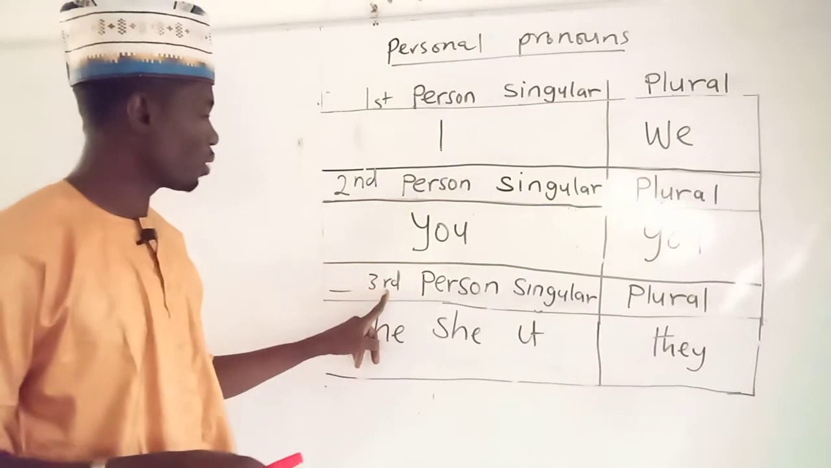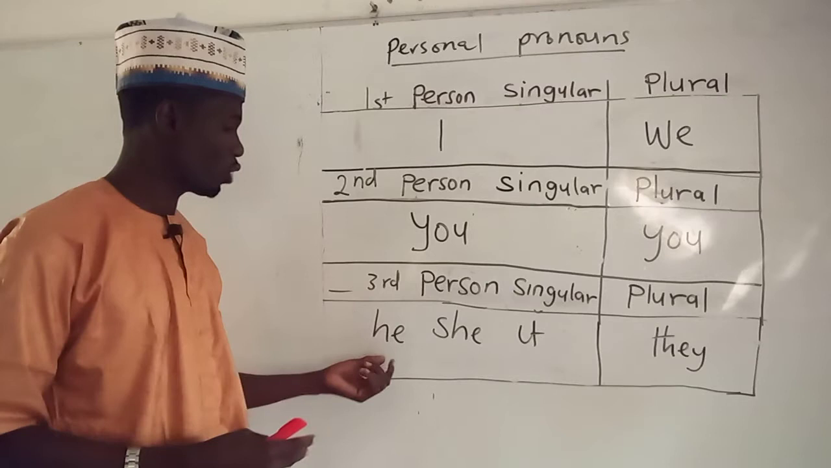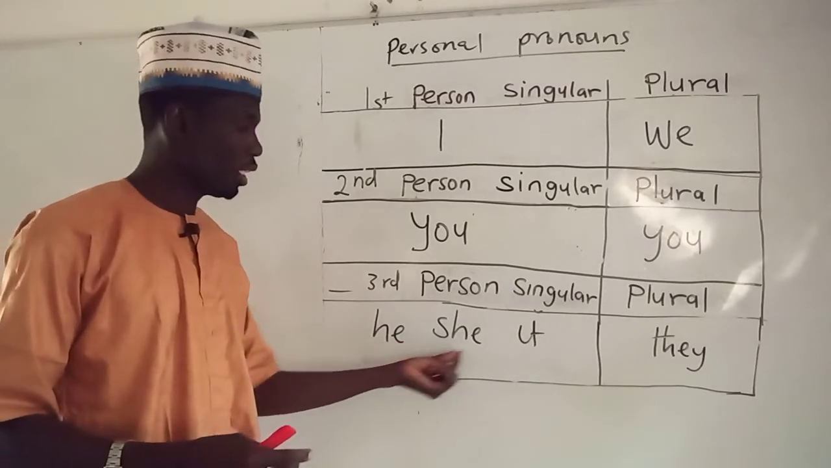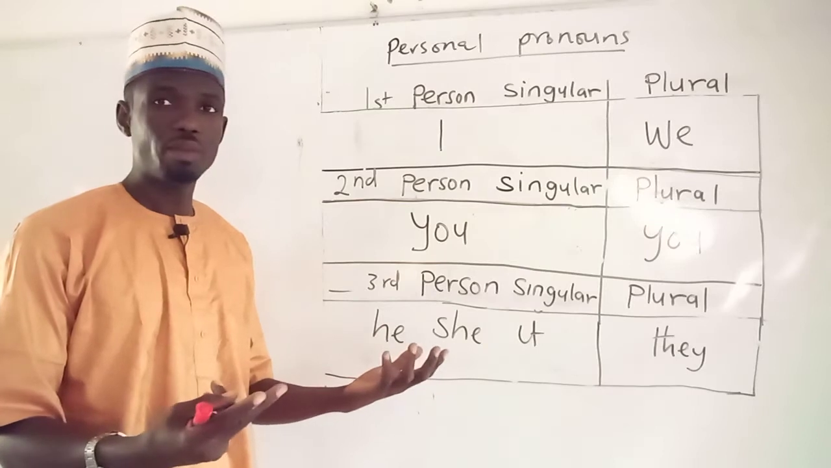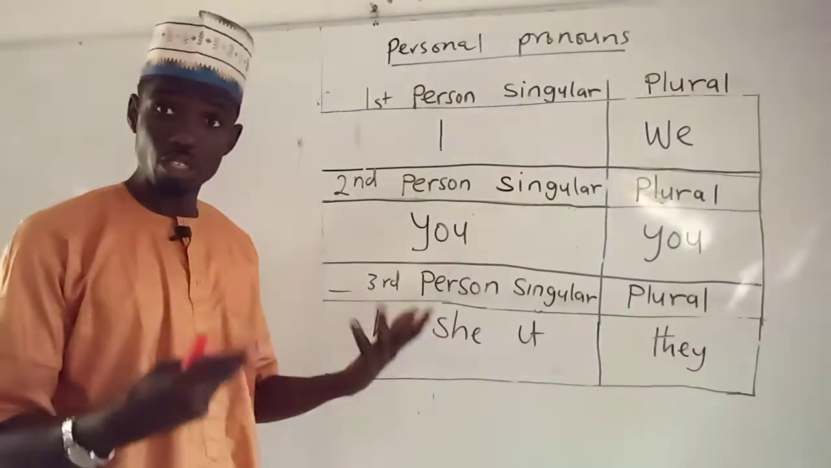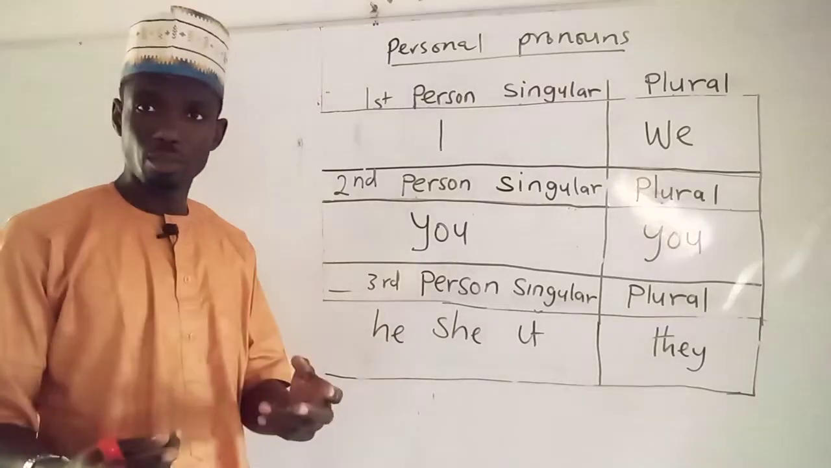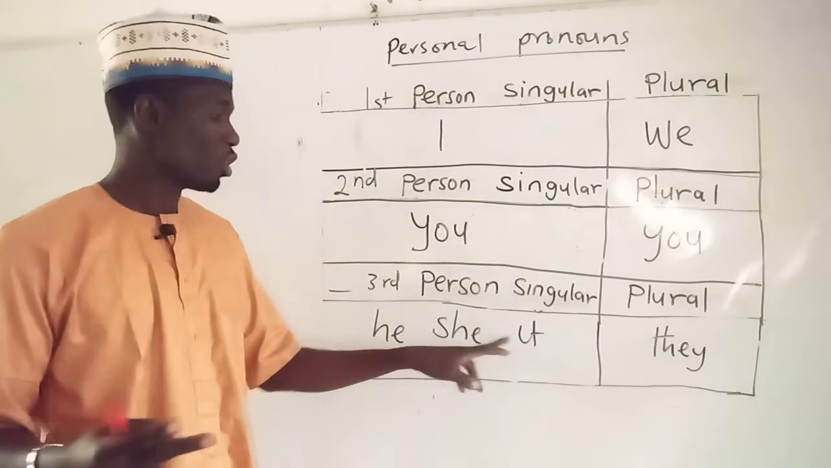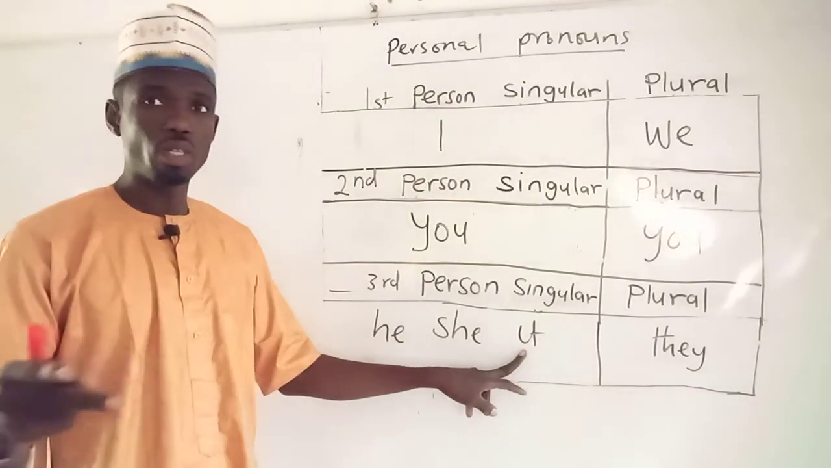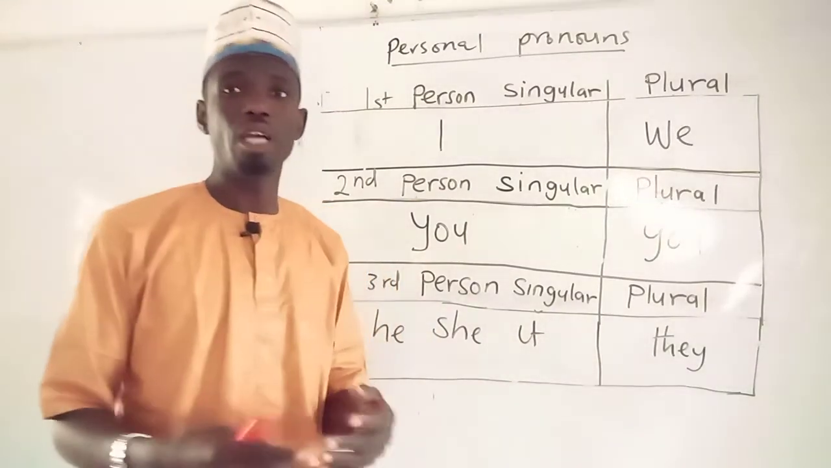Then we have the third person singular. The third person singular is what? He, she, it, because we talk about the person. We said, where is Ibrahim? Ibrahim, he is not here. So he is the third person. If it is female, we say she, because she wasn't there. So we can say she is not there. It, we use for animals or objects. And then they, if it is plural, we can say they are not here.